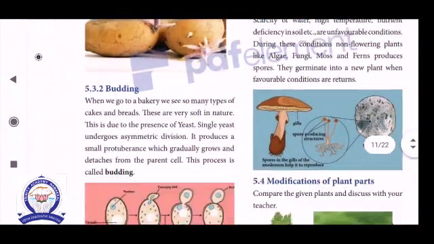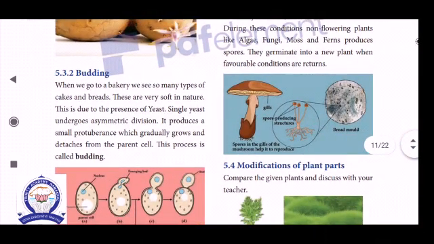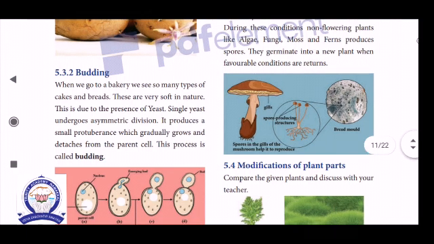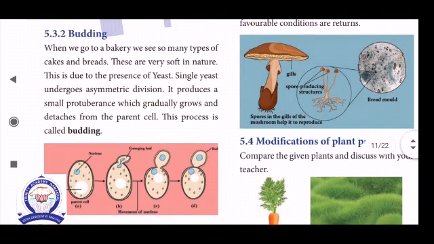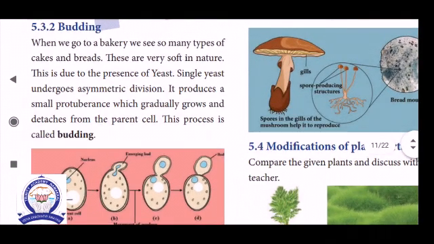Then next one, budding. Budding is one of the asexual methods. For example, yeast. Yeast belongs to fungi. They are very soft in nature, due to the presence of yeast. The single yeast undergoes asymmetric division.